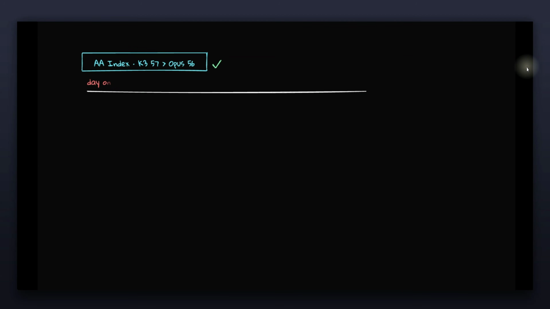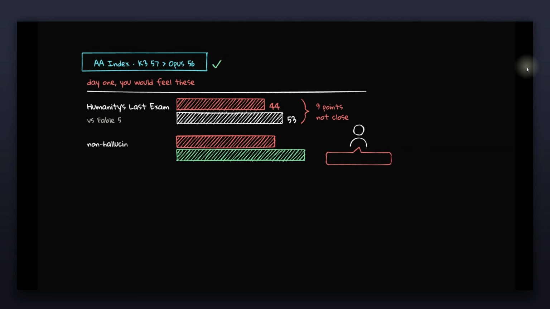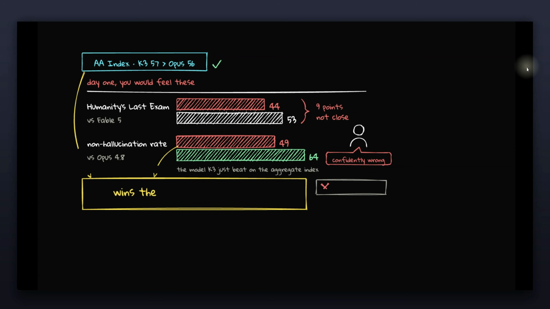And this is a very important distinction to make, because a lot of people just look at these aggregate results and think that it's overall the best model. So if you look at something like Humanity's Last Exam, which is not critical for agentic use cases, it lags behind Fable 5 by a large margin. In fact, when it comes to hallucination rate, it's actually worse than Opus 4.8.